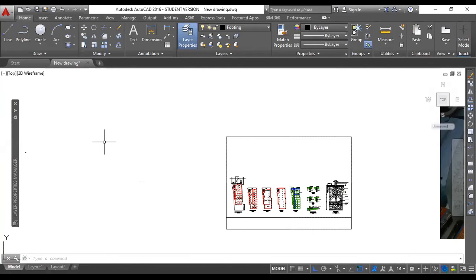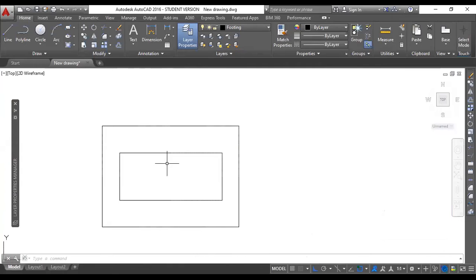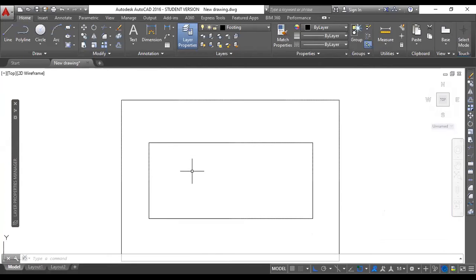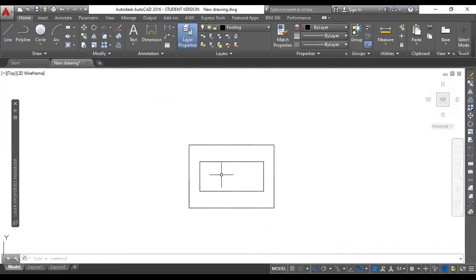What will happen is it will look very absurd, because excessively big fonts don't look very aesthetic or pleasing, and they mislead your drawing.